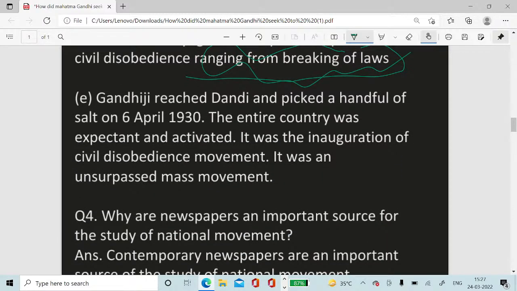E. Gandhiji reached Dandi and picked up a handful of salt on 6th April 1930. The entire country was excited and activated. It was the inauguration of the civil disobedience movement. It was an unsuppressed mass movement.